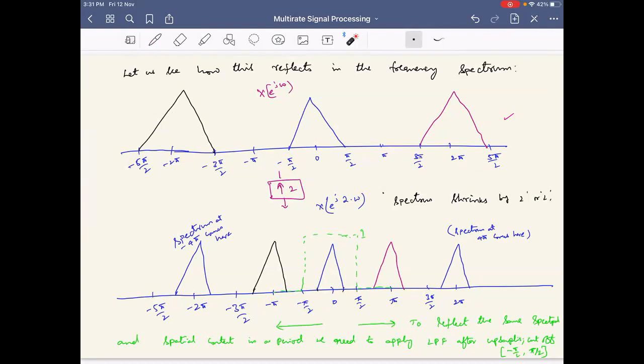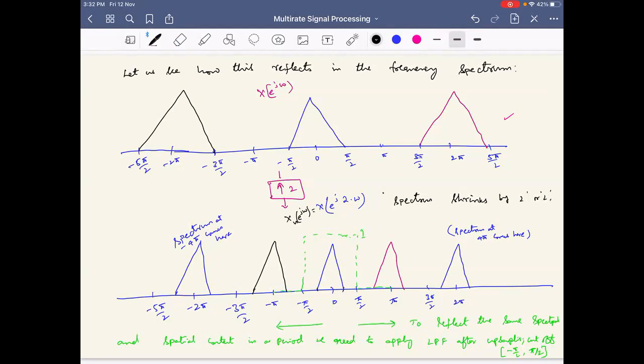Which is the range I should look at to understand whether this upsampled version of the spectrum, X_u of e power j omega, is the same as the original spectrum X of e power j omega or not? I just want to comment on whether they are the same. That's my question. To decide on that, what is the range I should look at?